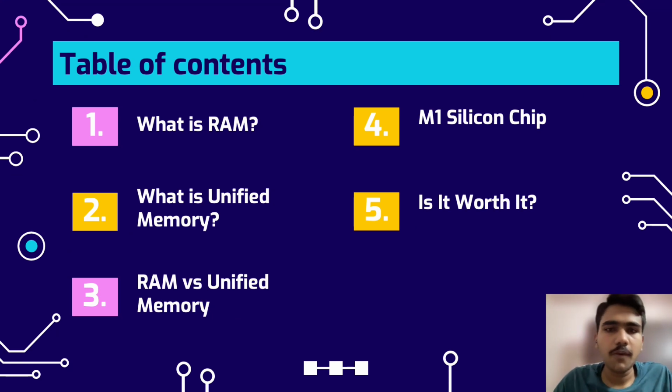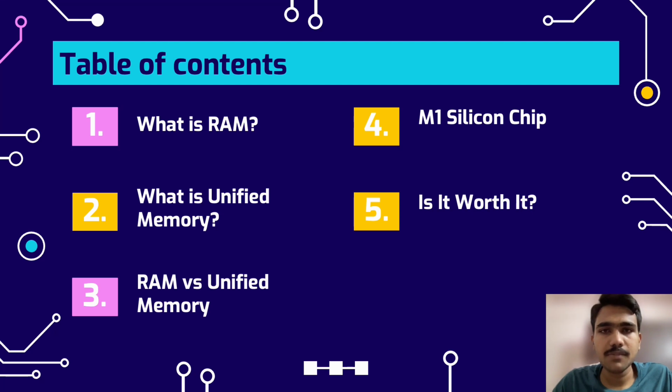So, first of all, we have the table of contents, what topics are going to be covered in this presentation. So, first is what is RAM, second is what is unified memory, third is RAM versus unified memory, fourth is M1 silicon chip, and fifth, is it worth it?